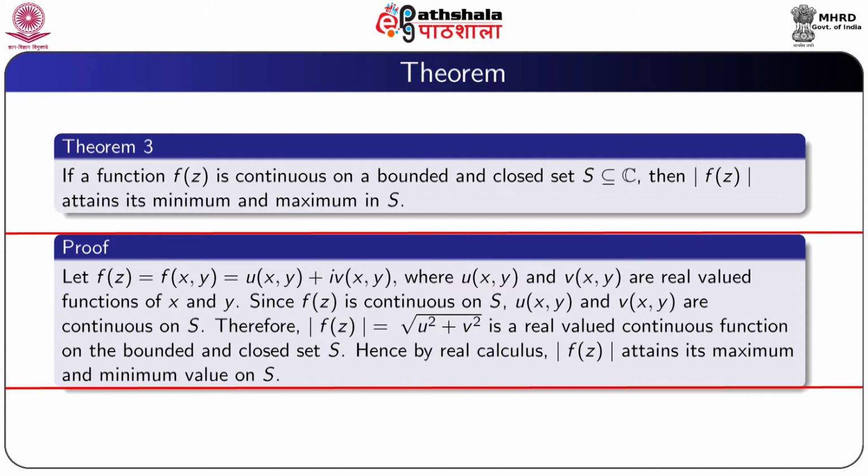Since f(z) is continuous on S, obviously u(x,y) and v(x,y) are also continuous on S. Therefore, modulus f(z), that is equal to root over u squared plus v squared, is a real valued continuous function on the bounded and closed set S. Hence, by real calculus, we say that mod f(z) attains its maximum and minimum value on S.